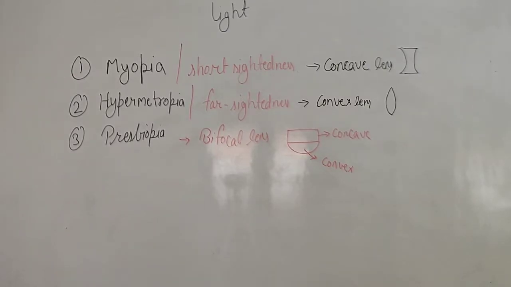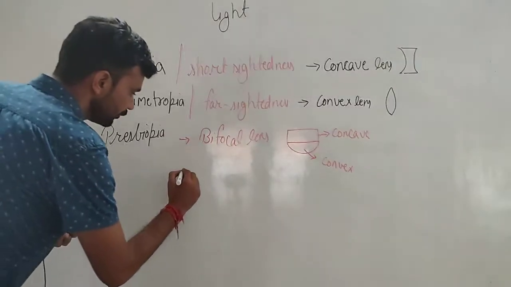After this we have a term in this chapter, persistence of vision.